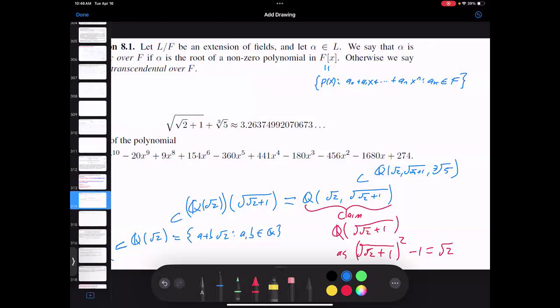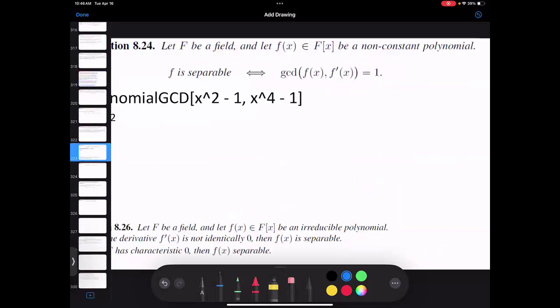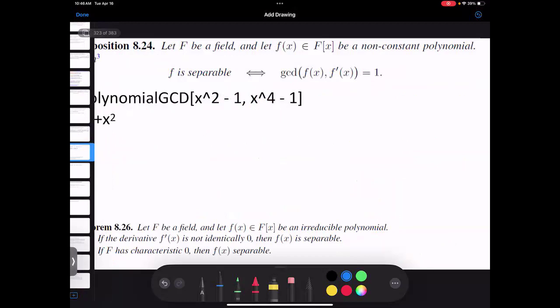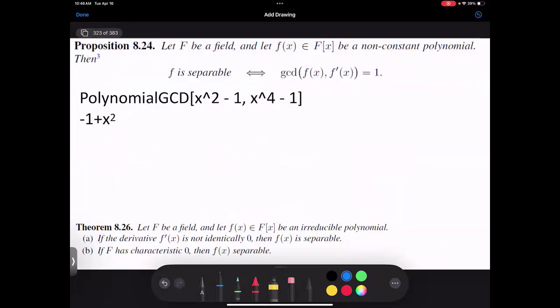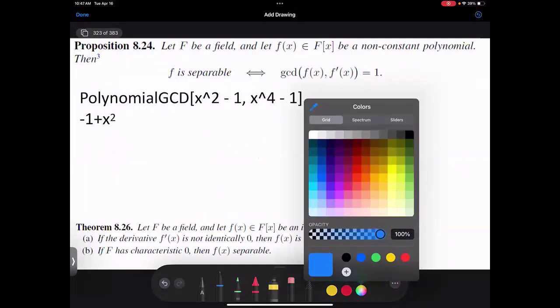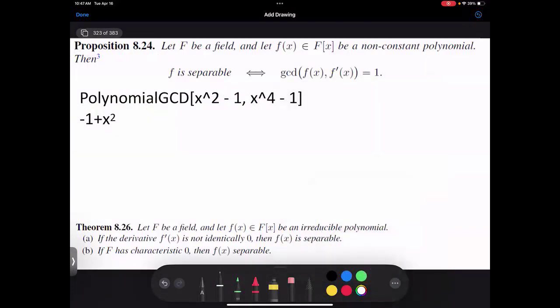It turns out there's a really simple way to tell if a polynomial is separable. So let's let big F be a field. Little f is a non-constant polynomial. Constant polynomials are pretty easy to understand. f is separable if and only if the greatest common divisor of f and f prime equals 1. Now we've got to be careful. What does the greatest common divisor mean? This is the polynomial greatest common divisor.